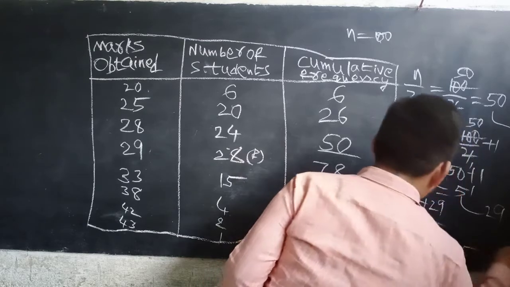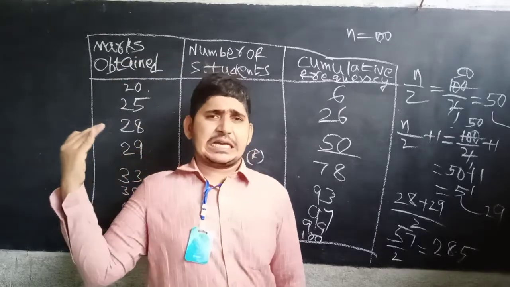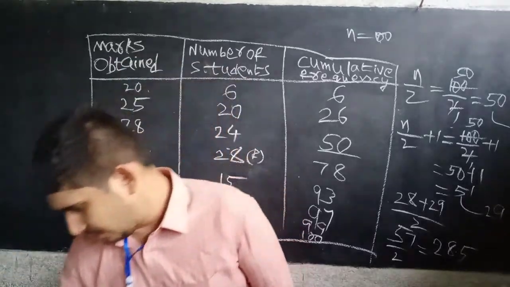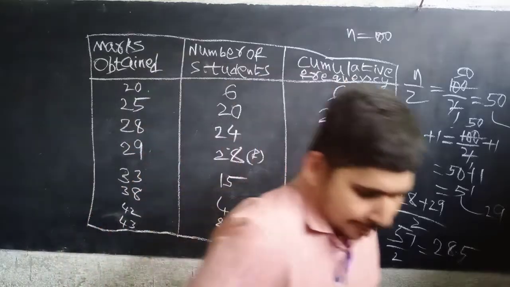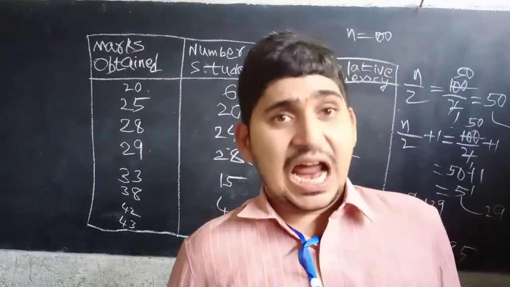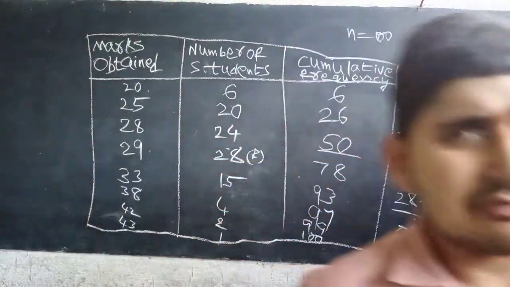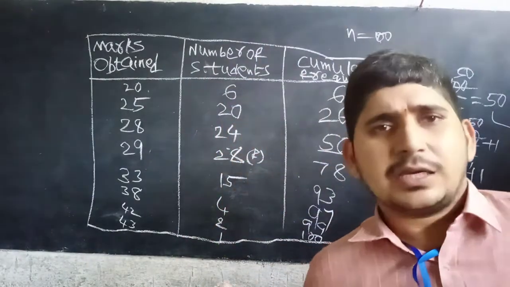Okay? So the median value is 28.5 for this given data. Okay, next. For ungrouped data, how we have to find the frequency, now we can discuss.